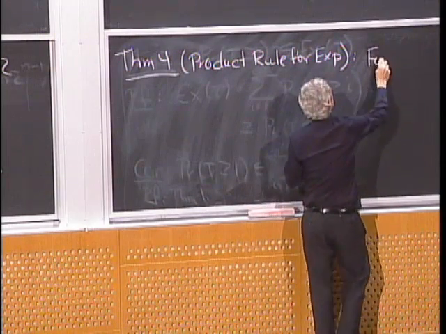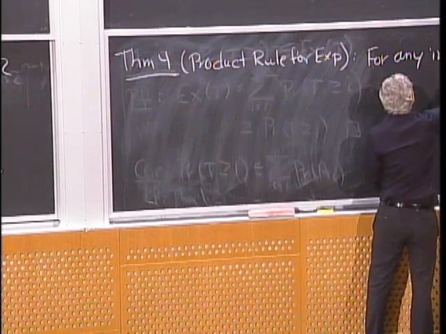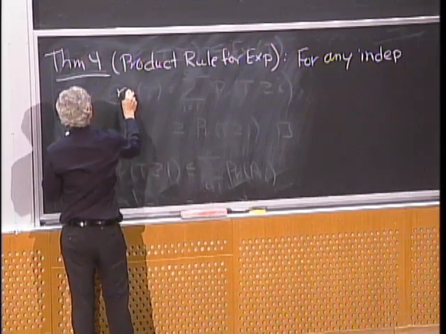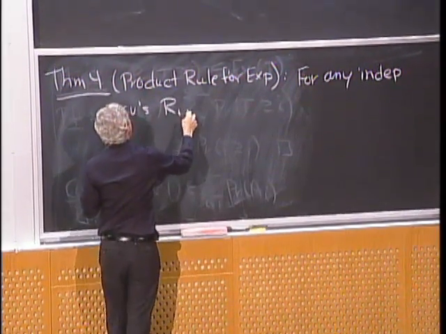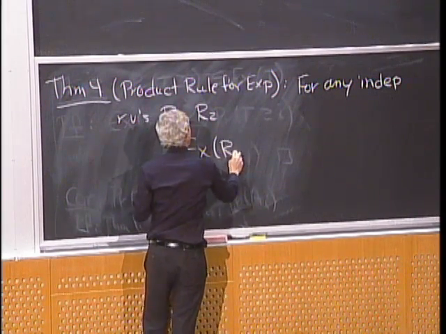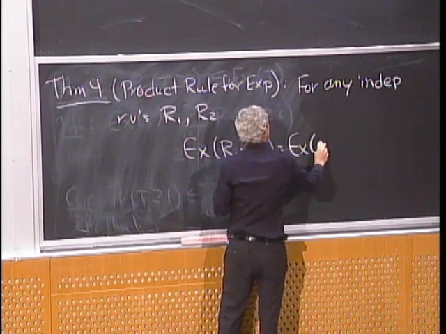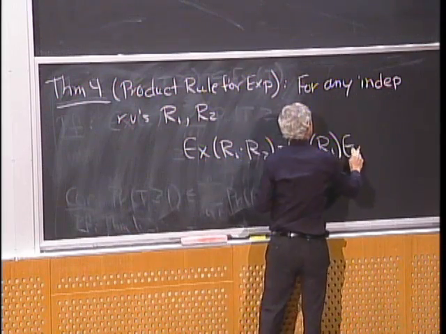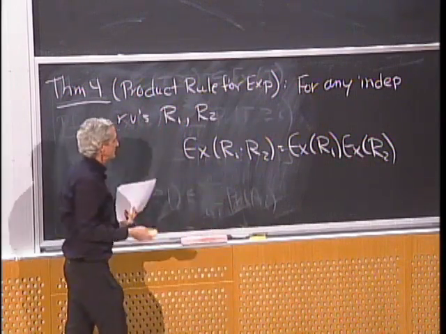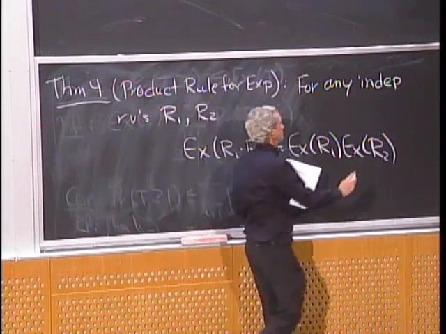And it says that if your random variables are independent, if R1 and R2 are independent, then the expected value of their product, which is also a random variable, is simply the product of the expected values. So it's sort of the equivalent thing to linearity of expectation, except we're doing products, and you need independence.